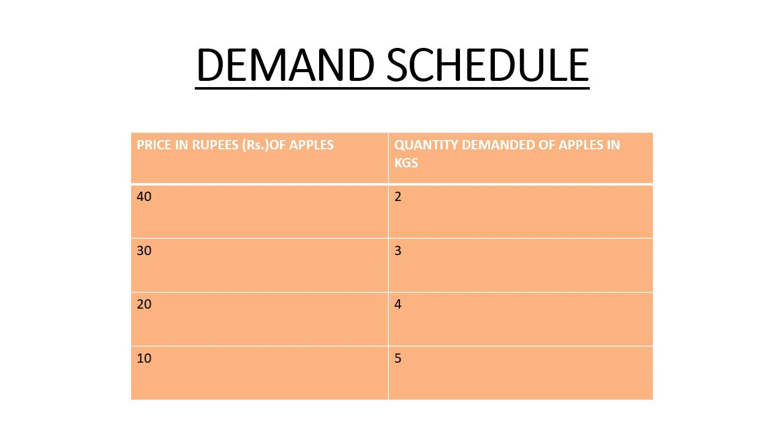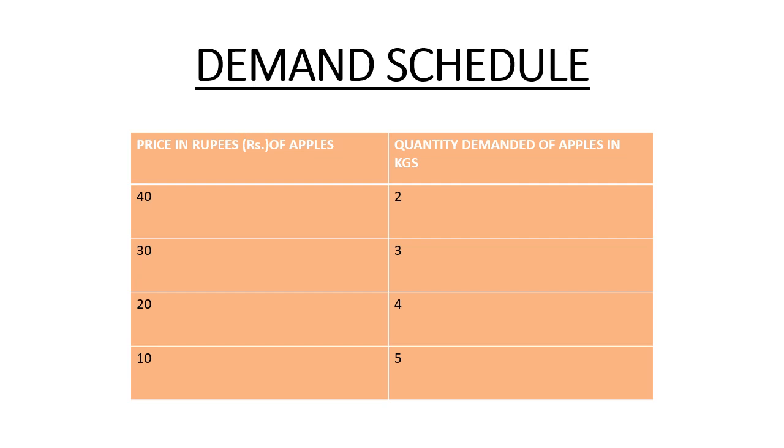So you can see that the price of the apple is decreasing: 40, 30, 20, 10. On the other hand, you will see that the quantity demanded of apples in kgs is increasing: 2, 3, 4, 5.